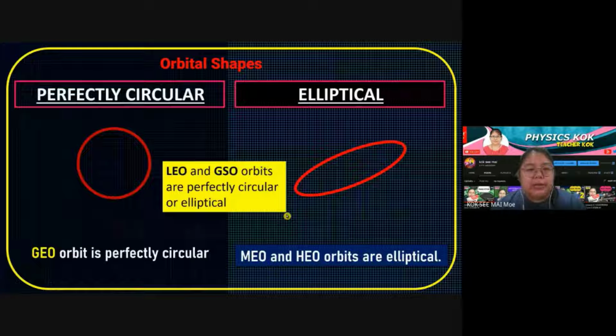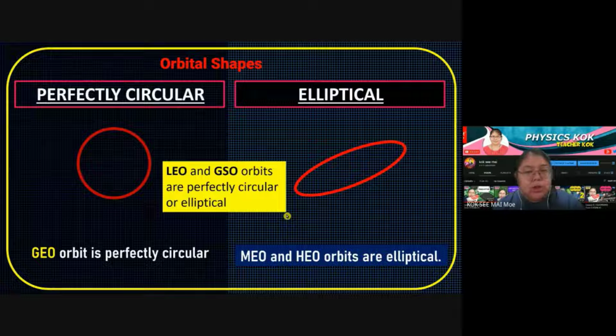We cannot say they are an actual perfect circle or an actual ellipse. No, they are in between. So we can say LEO and GSO have 2 choices. Either you can say they are perfectly circular, or you can say they are elliptical. So these 5 types with different shapes you need to remember. Now we go to the next part.